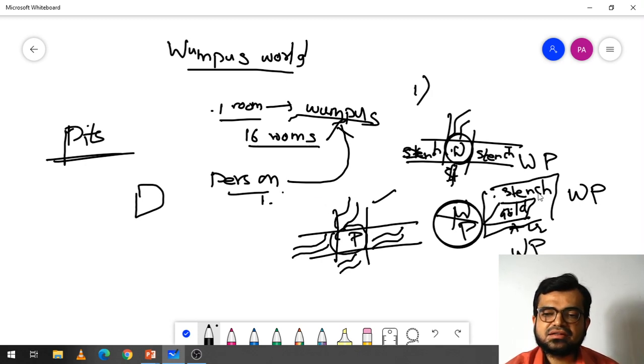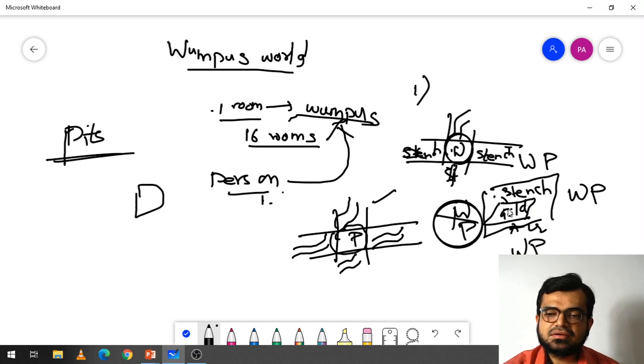And one more thing here is that whenever gold is in a room, the room shines. It glitters in the room where the gold is available. So by that also a person comes to know that in this room the gold is available.